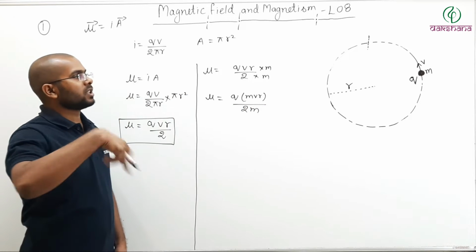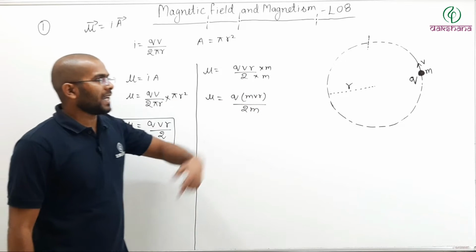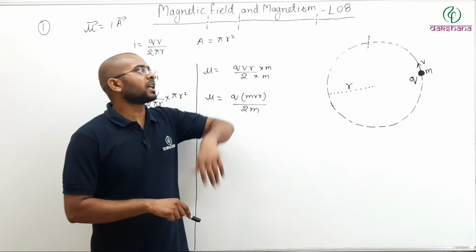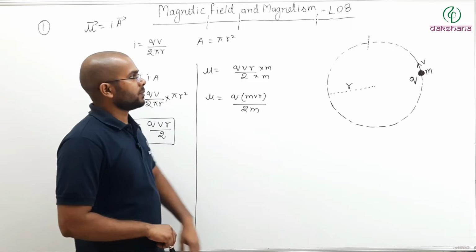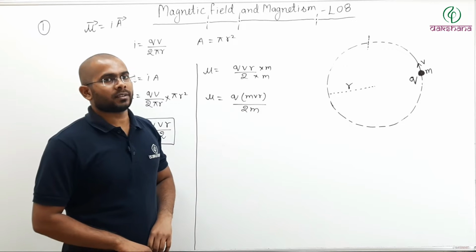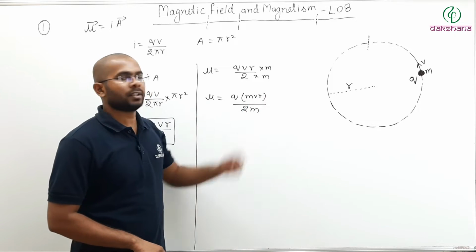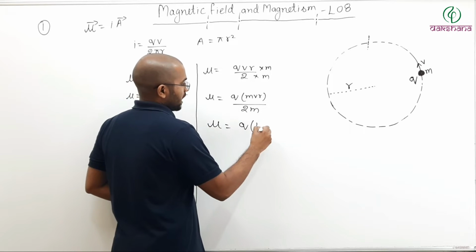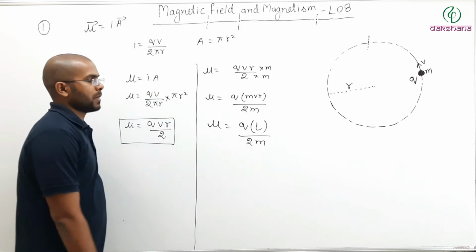Now if a particle moves in a circular motion of radius r with a uniform speed v. Now why it is moving in a circular motion, that is not the topic of our discussion. We are only bothered with because of the circular motion what should be the magnetic moment. So if the particle is moving in a circular motion, then what is the angular momentum of that particle? Angular momentum is nothing but mass times speed times radius. This one. So what I can write? I can write mu equals Q times L, angular momentum divided by 2 times mass.